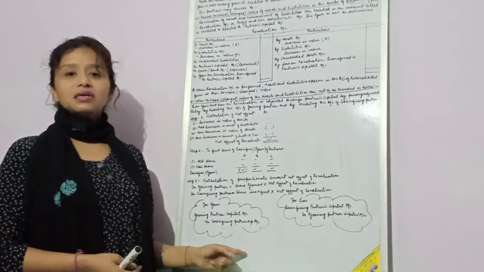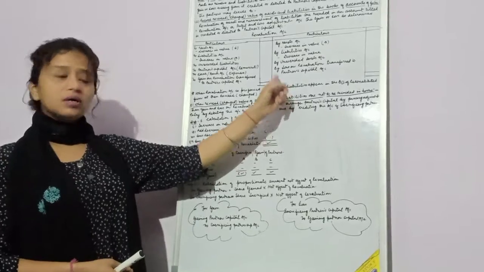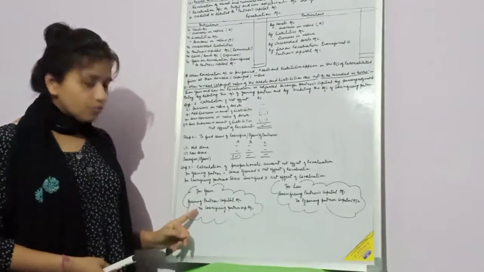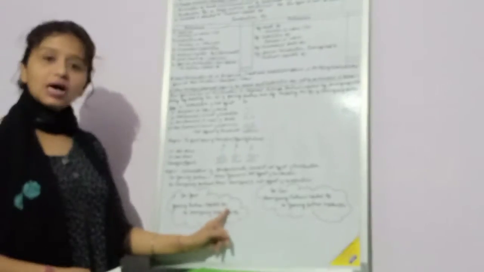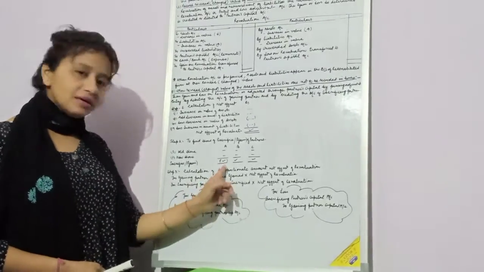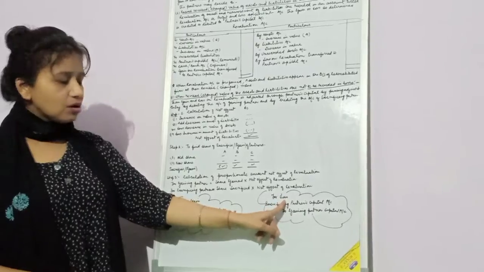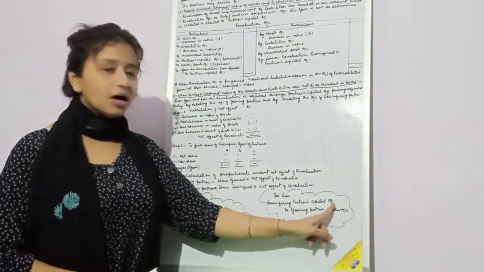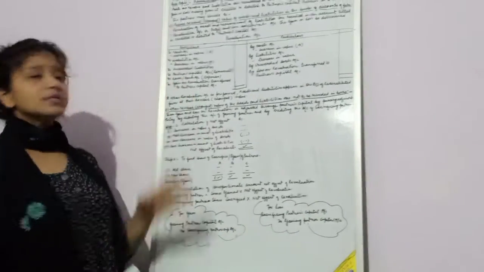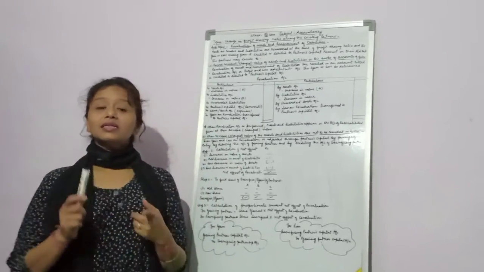Here in the second method you need to pass this adjustment entry, but when you make the account, you need not pass this. Okay, so for the gain, you will pass the gaining partner's capital account debit to the sacrificing partner's account. So whoever is the gainer has to be debited, and whoever is a sacrificer has to be credited. For the loss, the sacrificing partner's account is debited to the gaining partner's capital account.